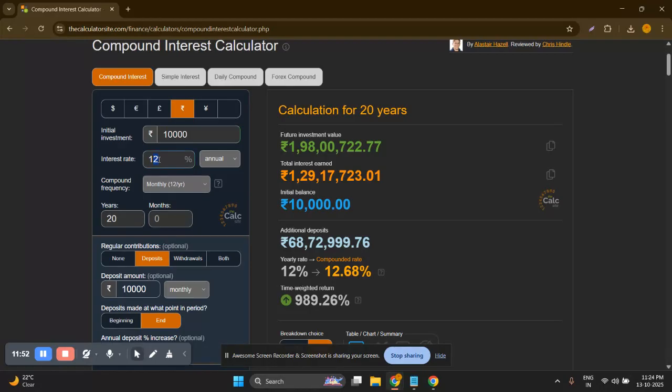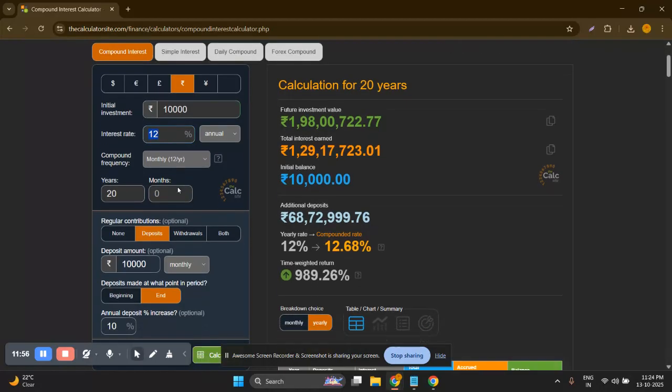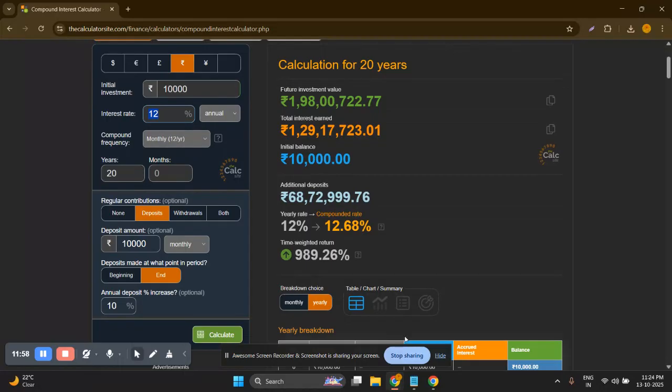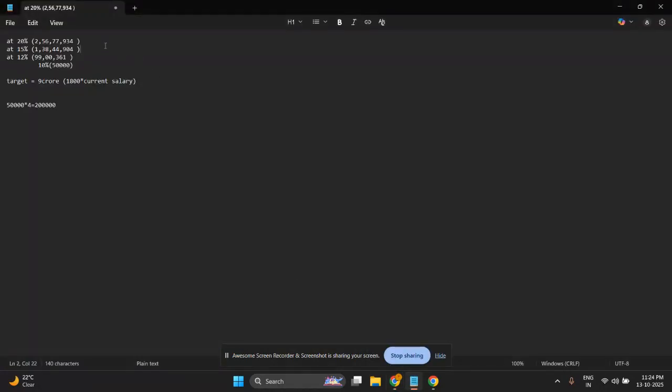In the 15% we are getting 2.5 crore rupees. So 20% is still not enough. If you go to the 20%, it is still not enough to meet the expenses. So we will go with the 30% of our current salary.